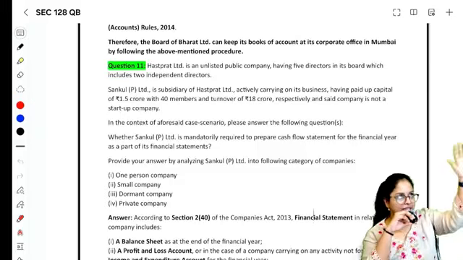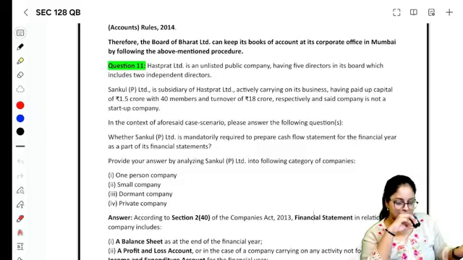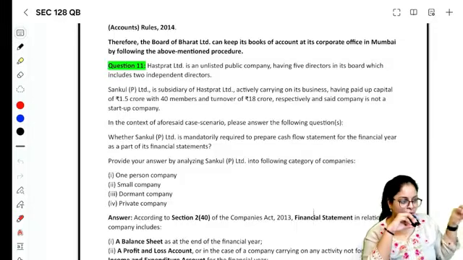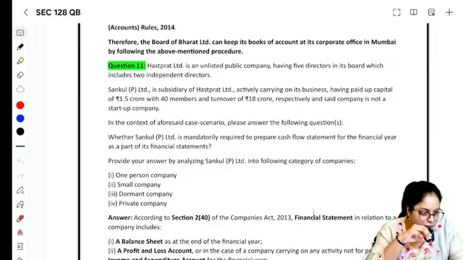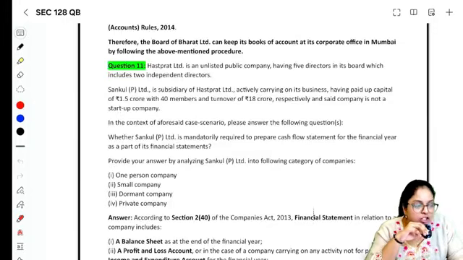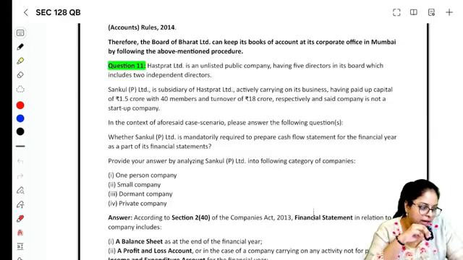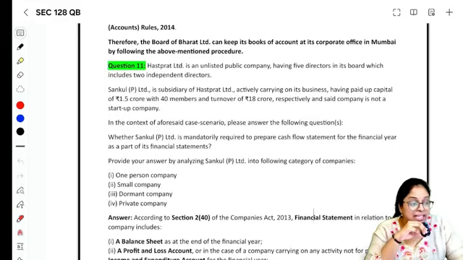H Limited no ஒரு holding இருக்கு, அதுக்கு ஒரு subsidiary S Private Limited. அந்த subsidiary ஓட paid up share capital 1.5 கோடி, turnover is 18 crores. Okay. Now, in the context of the above said case scenario, please answer the following question. Seri, okay. Whether Sankalp Private Limited is mandatorily required to prepare cash flow.